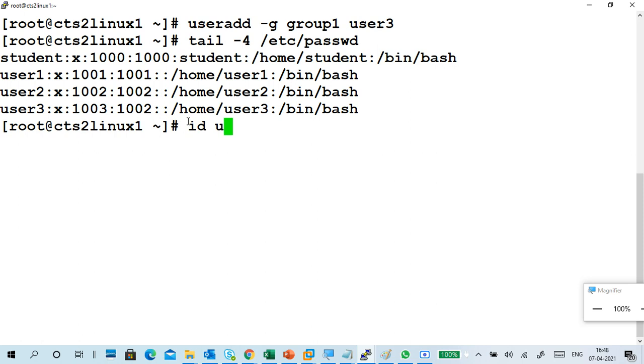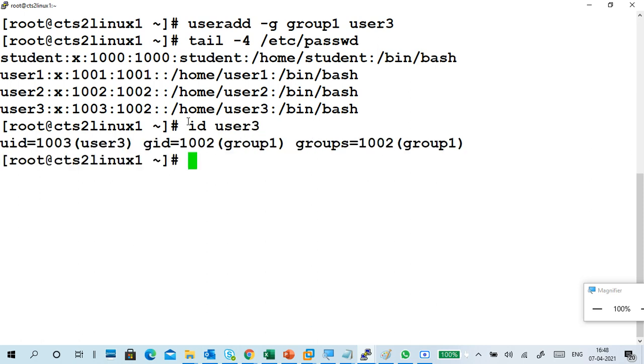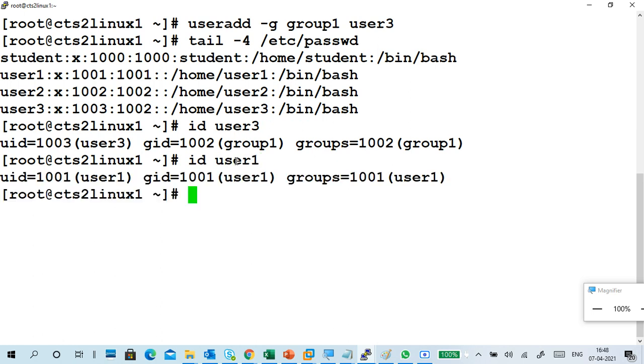If you run id user3, then the user is user3 and the group is group 1 only. I verify with user 1. See, user 1 has its own group here, but the group is different. It means user 3's primary group is this one. This indicates the primary group.